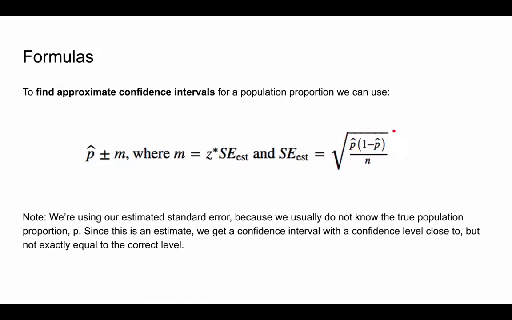So you guys will have to write those down and keep track of them. And just as a quick note, we're using our estimated standard error, the standard error estimate, because we don't know p. The standard error formula requires you to put a p in this spot, but for problems like this, we don't usually know what p is, we only have p hat, so we use p hat to estimate it.